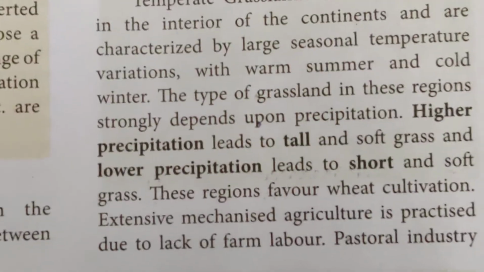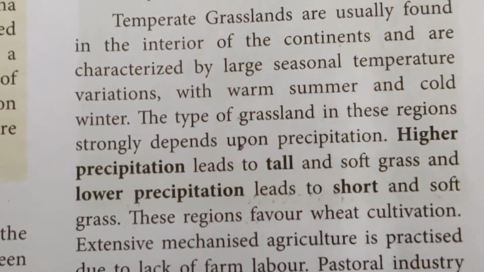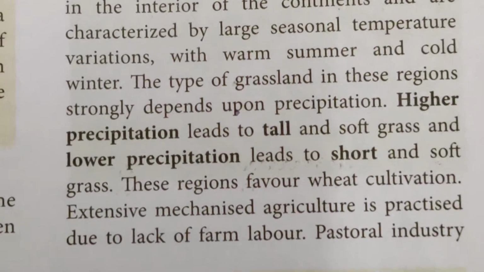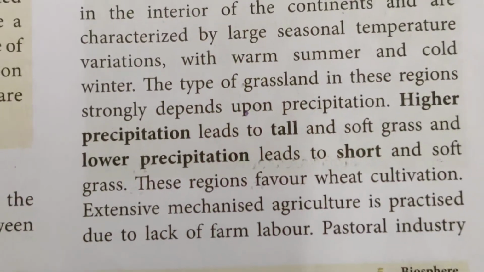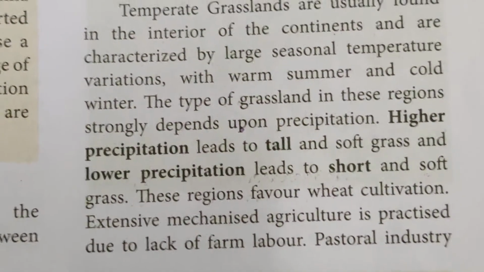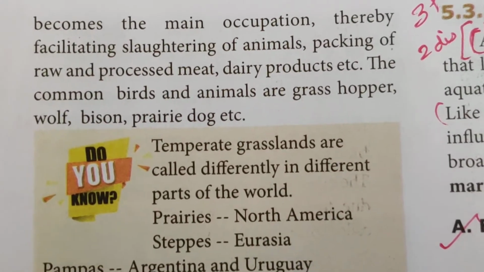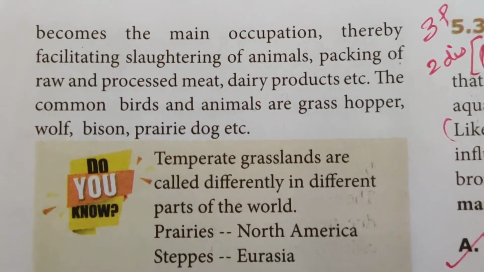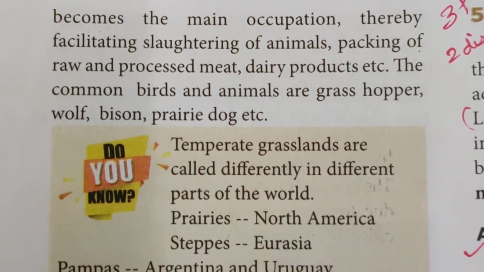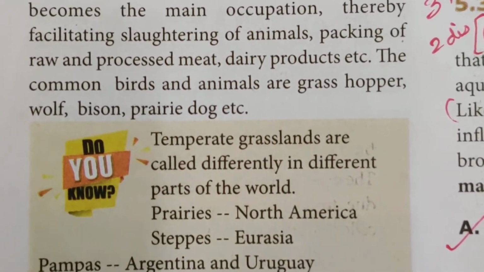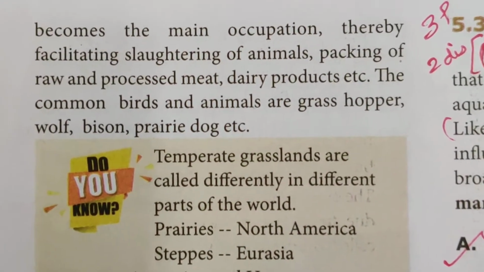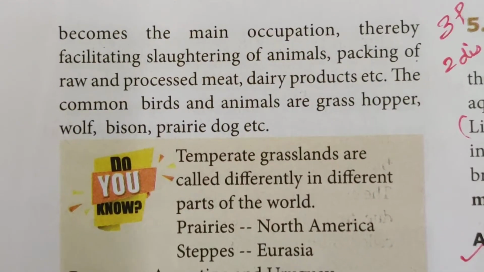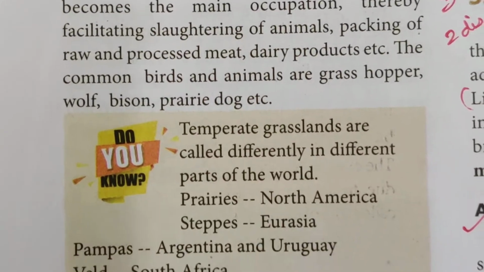These regions favor wheat cultivation. Extensive mechanized agriculture is practiced due to the lack of farm labor. The pastoral industry becomes the main occupation, thereby facilitating slaughtering of animals, packing of raw and processed meat, dairy products, etc. The common birds and animals are grasshopper, wolf, bison, prairie dog, etc.